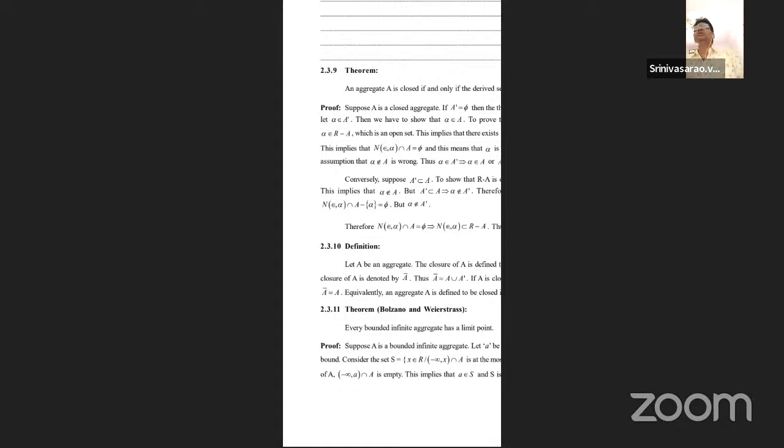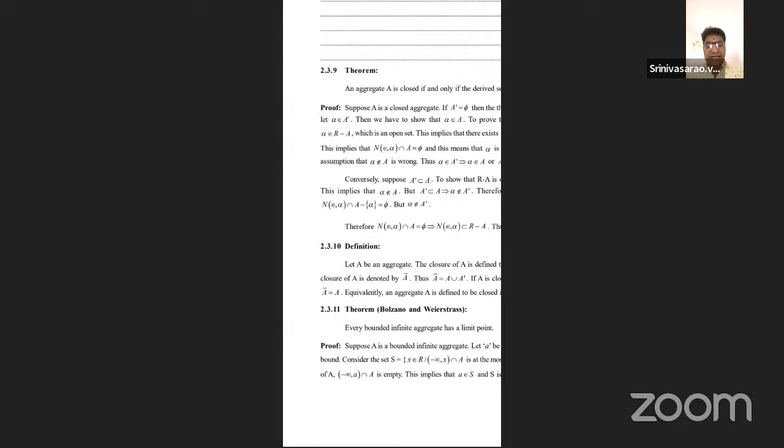Bolzano and Weierstrass are two different mathematicians. Bolzano dealt with a finite number of members, and Weierstrass with the infinite number of members. But the concepts are the same: at least one limit point. If an infinite bounded set has at least one limit point, that is the statement of the Bolzano-Weierstrass theorem.